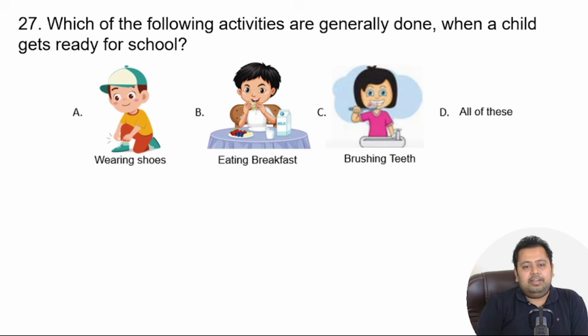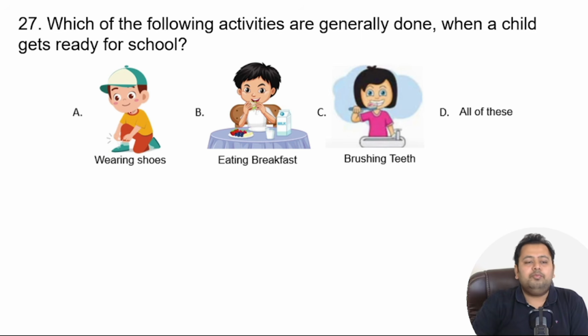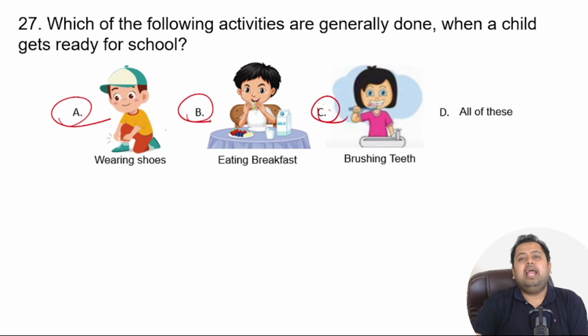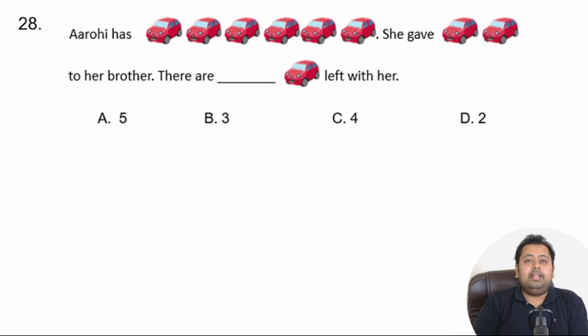Which of the following activities are generally done when a child gets ready for school? Right? When you get ready for school, what are the activities that are generally done? Well, before going to school in the morning, what do you do? You wake up, brush your teeth, get a bath, have breakfast, wear a uniform, wear your shoes, and then go to your school, right? So all the three things that you do before going to the school. So the correct answer is option number D, all of these. Let's now go to the next question.